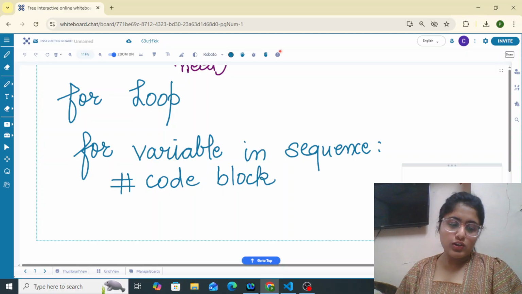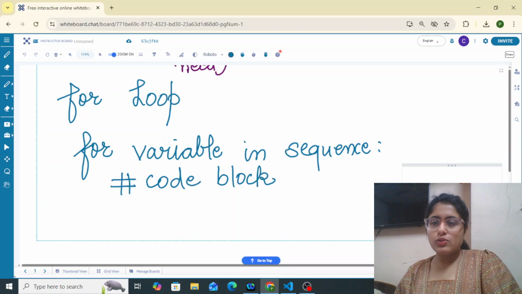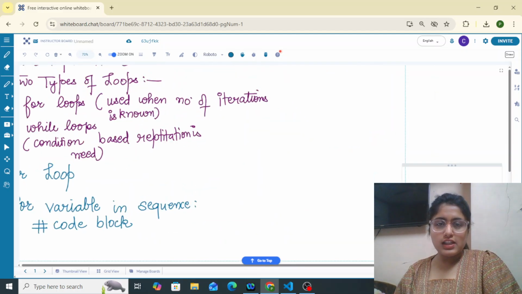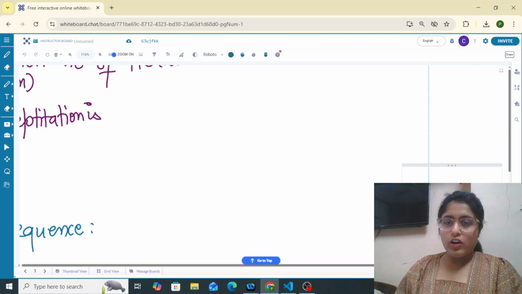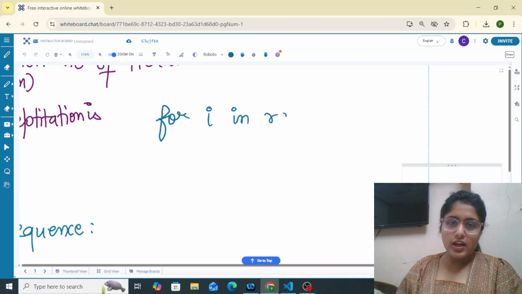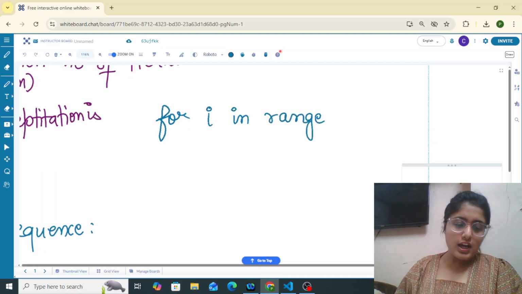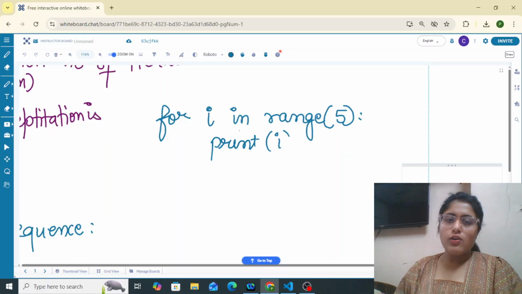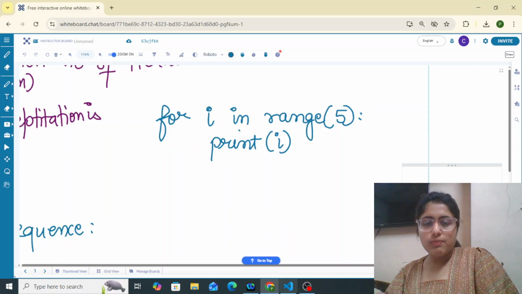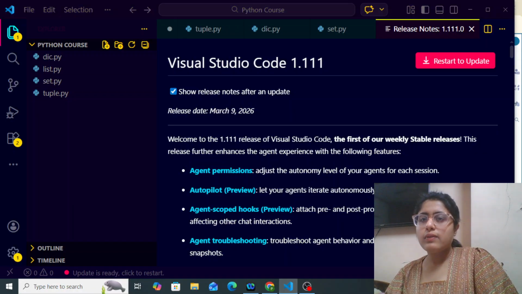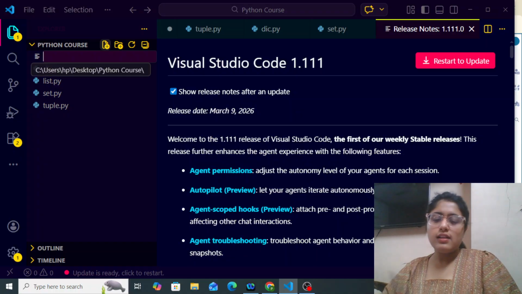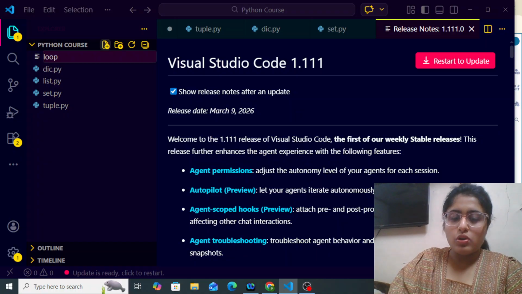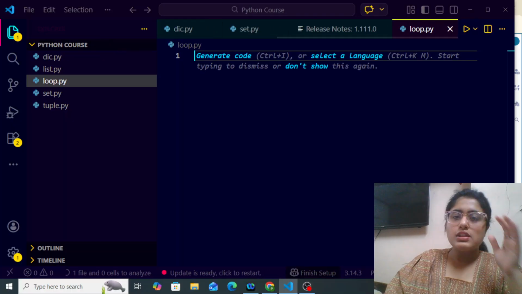So in this case, for i in range 5, I simply have to print i. Let's run this code in our IDE. Let me create a new file named loop.py.